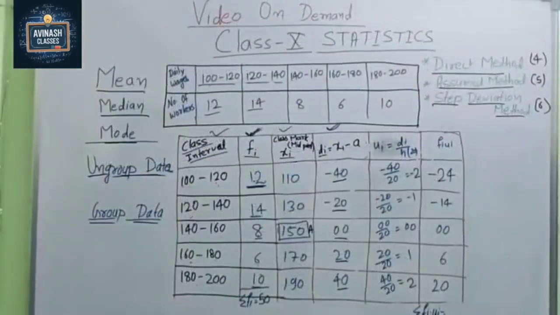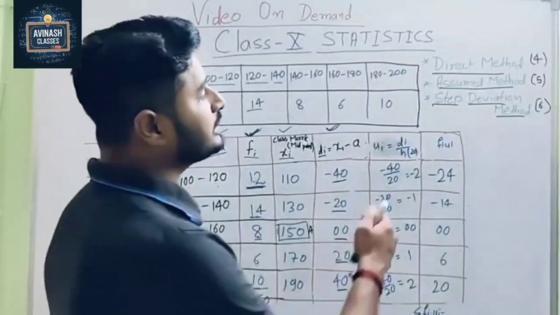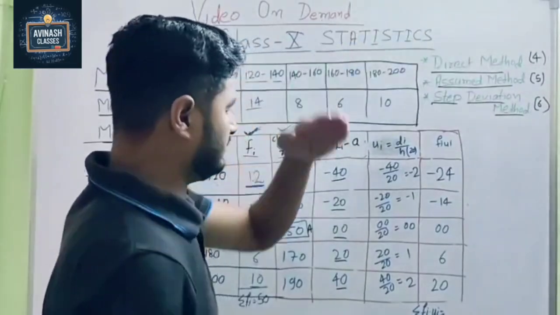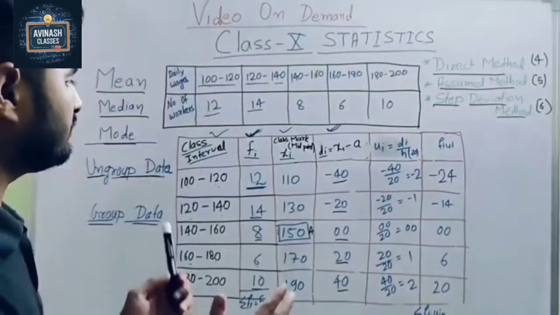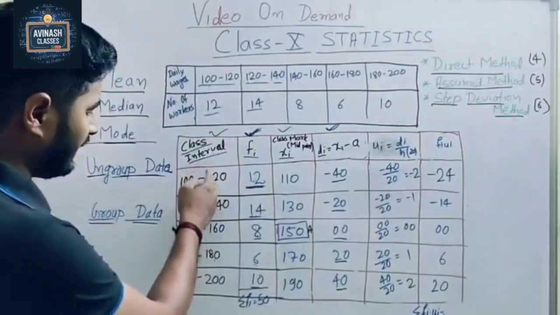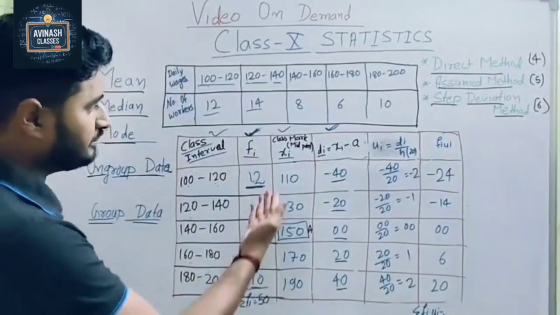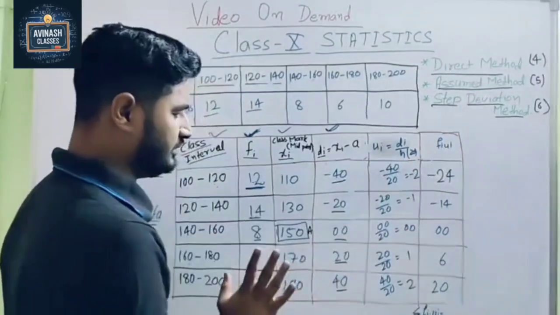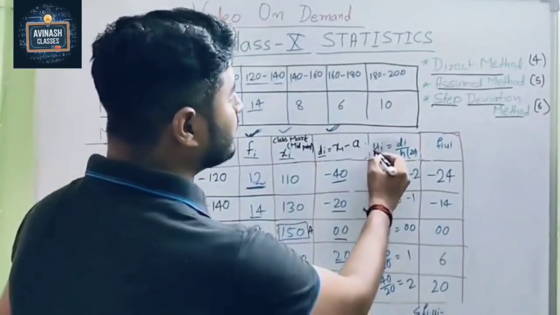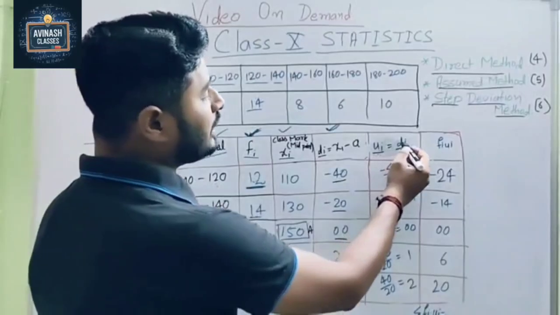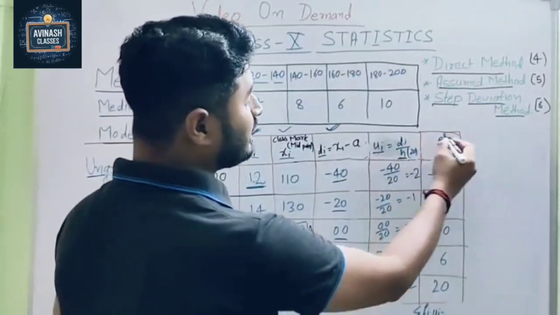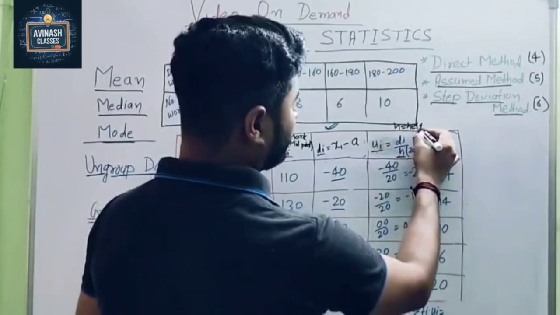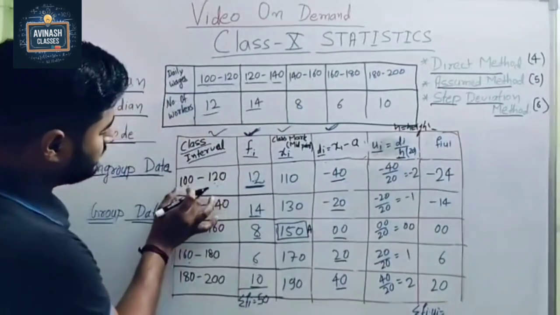Now we are going to learn the step deviation method, after completing the two methods, the direct method and the assumed mean method. In the step deviation method, some things are like the previous one only: class interval same, fi same, xi same, and di, which we did in the assumed mean method, same. Now one thing we have to learn here is ui. So ui equals what? ui equals di divided by h. What does h stand for? Height.